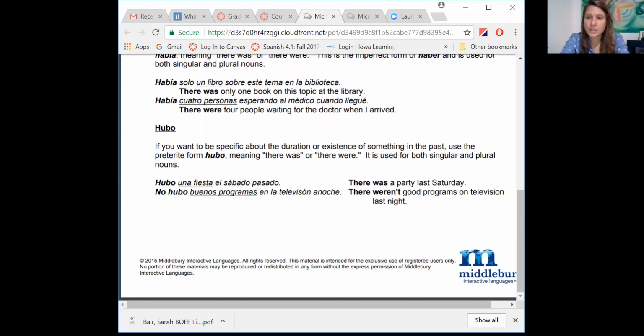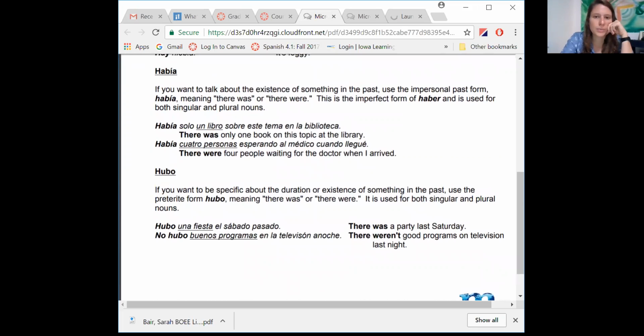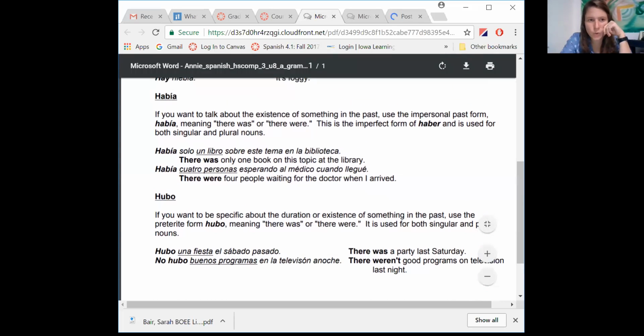So hubo is the other past tense. This is the preterite. Make sure that you don't say hubieron. Hubieron doesn't exist. And I've heard stories of people, Costa Ricans, laughing at each other when somebody will say hubieron, and then everybody's like, ha ha, you're from the country, aren't you? You're kind of a redneck. So this is from past tense, there was or there were. So make sure you know the difference between había and hubo.